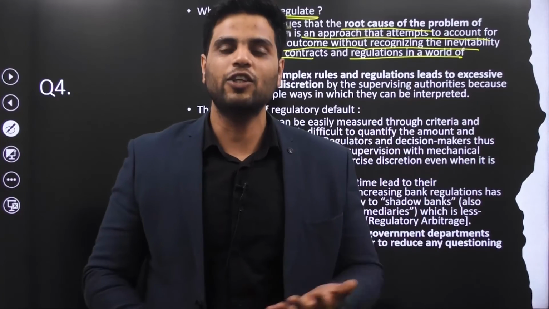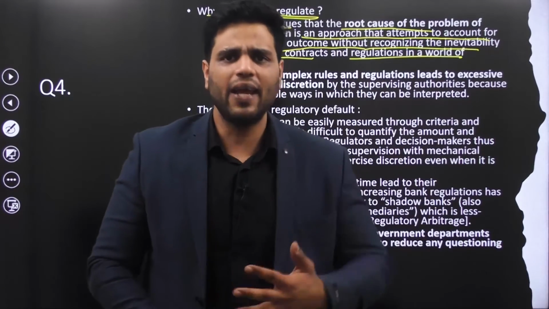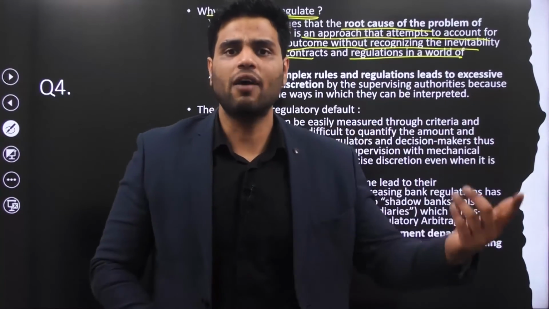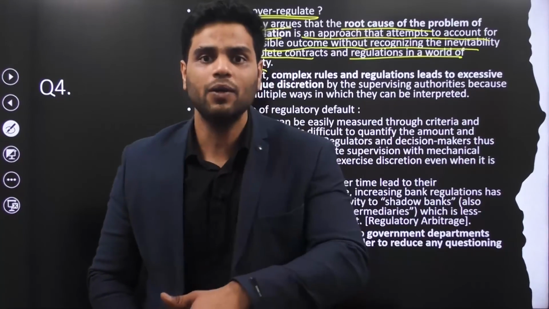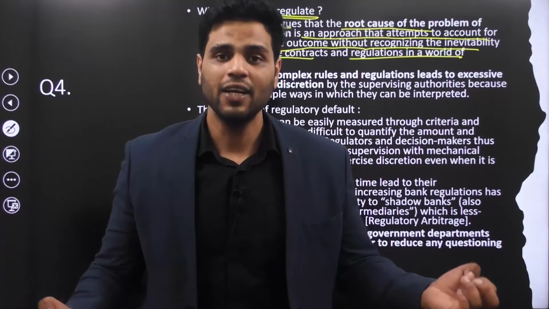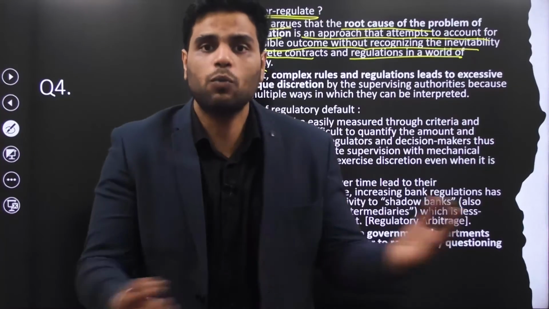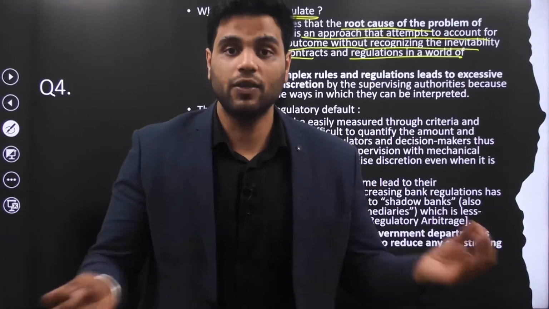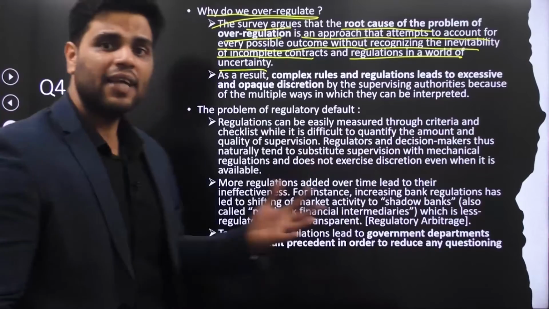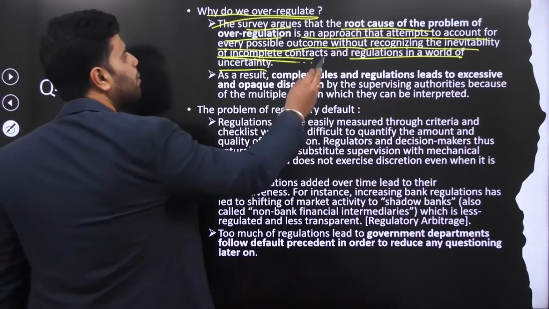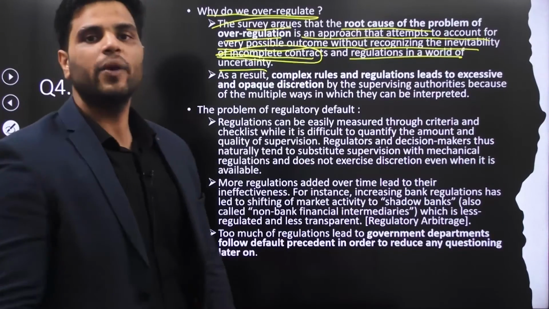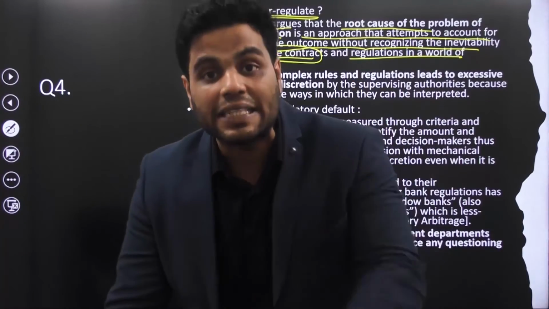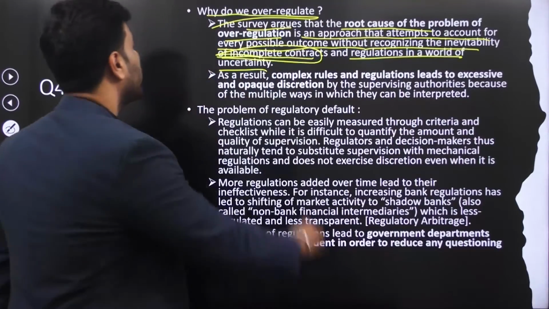Many of the rules and regulations were not made keeping the coronavirus pandemic in mind. But that happened because the world is uncertain, right? So you cannot predict what will happen in the future. Make sense? Hence, some contracts would always remain incomplete. But in India, we try to make rules and regulations for unforeseen things as well, and hence we tend to over-regulate.